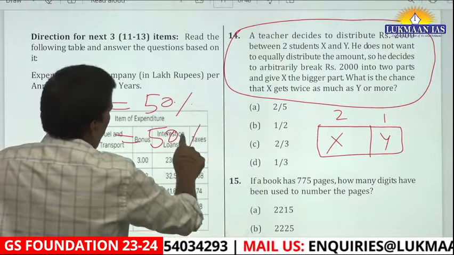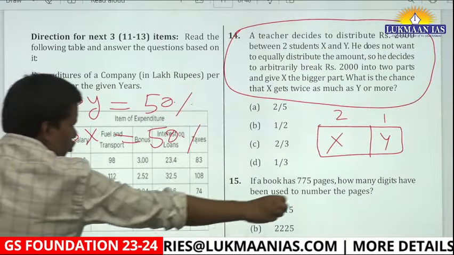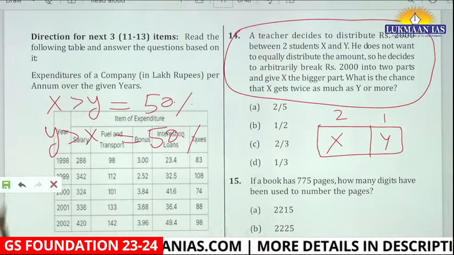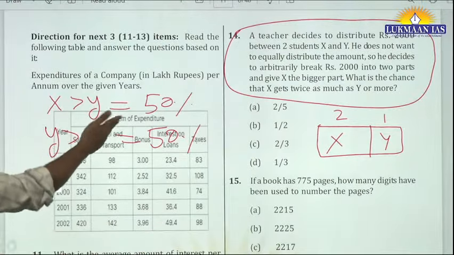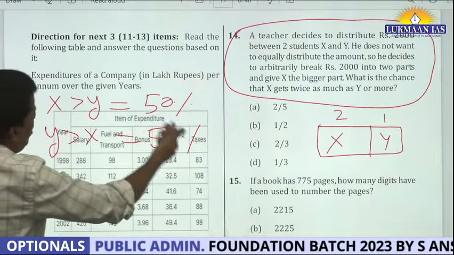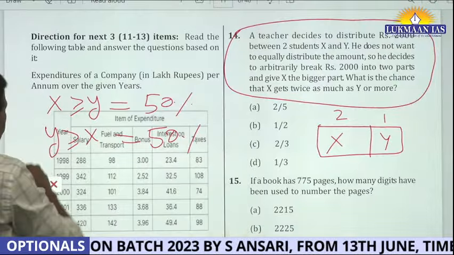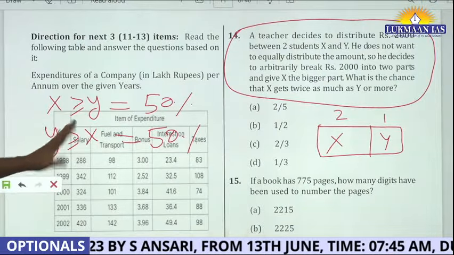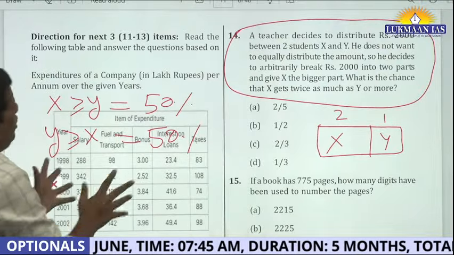See, listen to this carefully. But it is very simple, right? If I have a 2,000 long stick, and I arbitrarily break it into two parts, X and Y, then what will happen? X will be greater than Y 50% of times, and Y will be greater than X 50% of times. So this thing you have understood. So the probability of this is half.